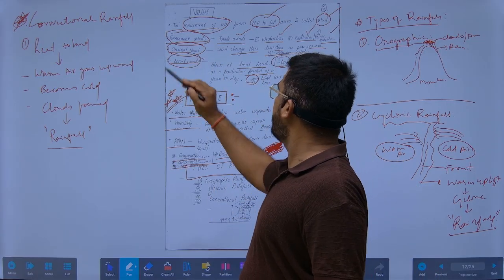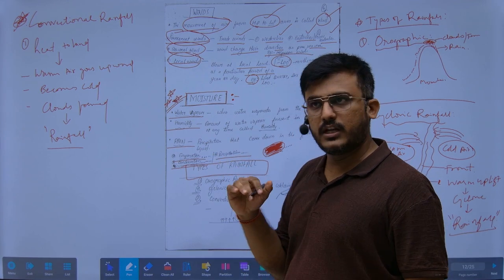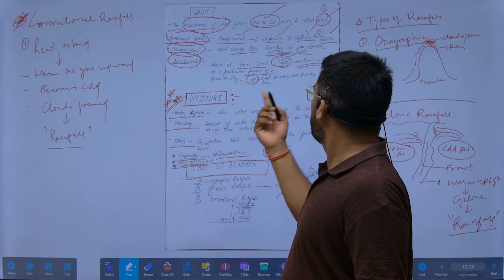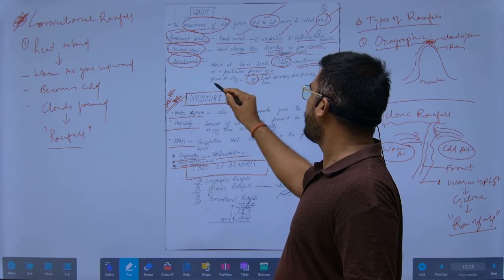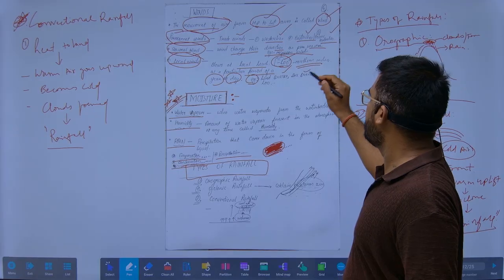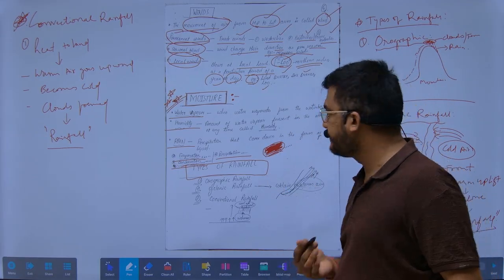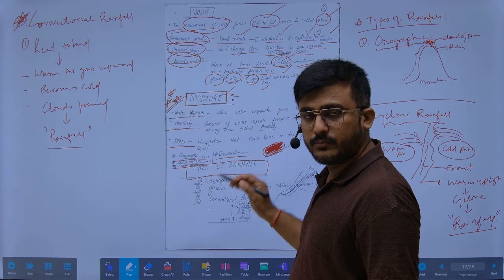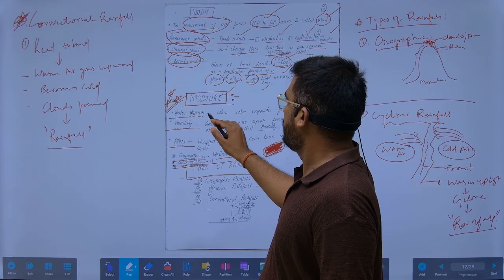So what are the local winds? They blow at the local level. For example, Loo, which is present in northern India during a particular period of the year or a day. And another, we find the land breeze and sea breeze, which are local winds. Moisture: all these things are important for the prelims.